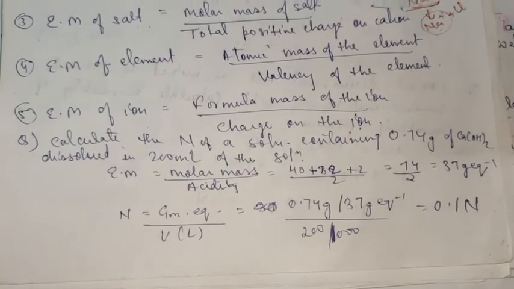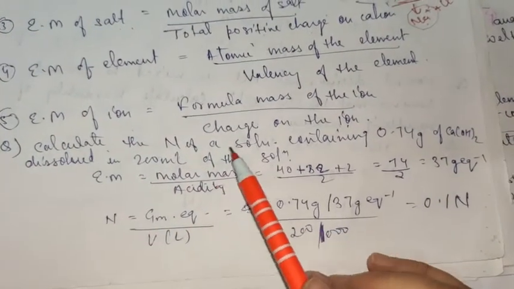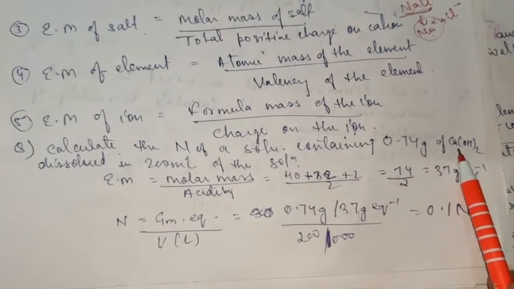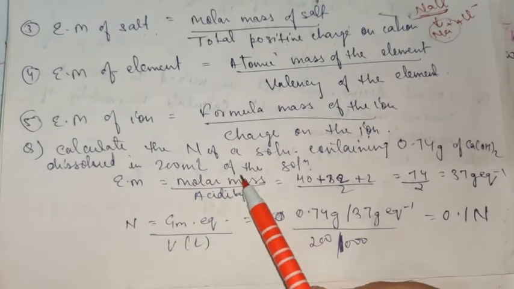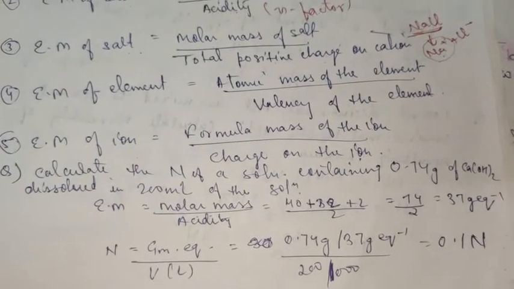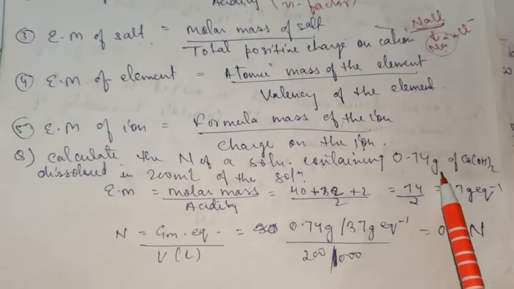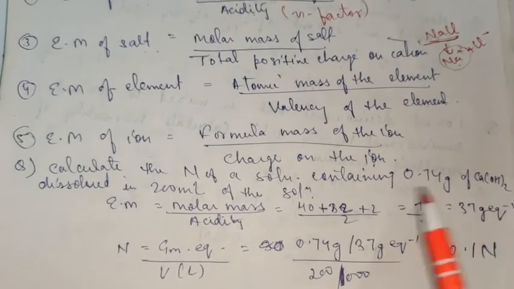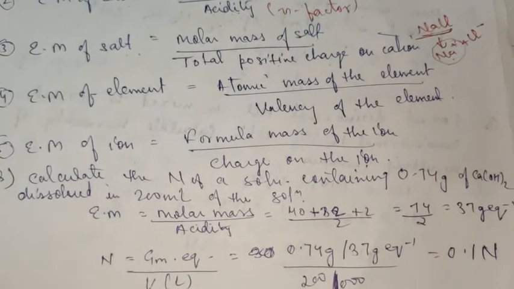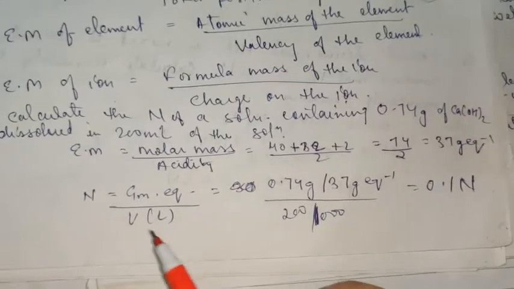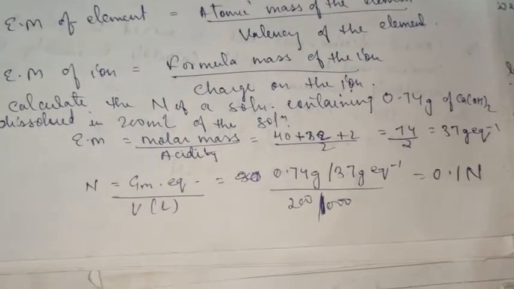See one more simple numerical. Calculate the normality of a solution containing 0.74 gram of calcium hydroxide dissolved in 200 ml of the solution. Read the question again. You must pause the video here and try to solve the numerical on your own first, and then tally the answer.